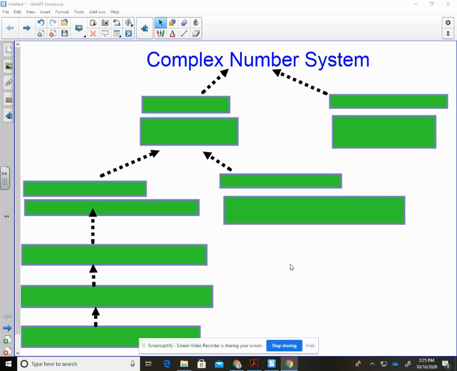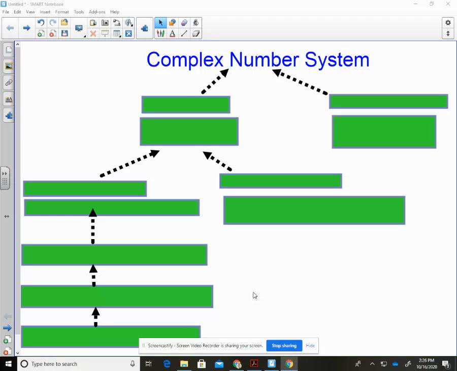I'm going to try to go through a little bit. I usually do this earlier, but I wanted to put it out there for you. We're going to be dealing with complex numbers, imaginary numbers, but basically all the numbers that we deal with fall into something that's called the complex number system.